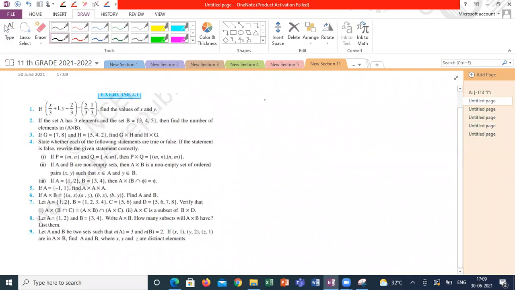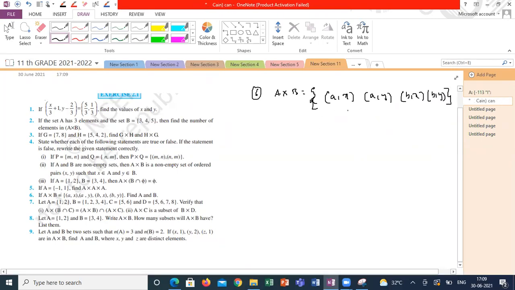I need the answer for the sixth one. They gave the A cross B, all the ordered pairs of A cross B. So how to extract the sets A and B here? A comma X, A comma Y, B comma X, B comma Y. It shows a total of 4 ordered pairs.